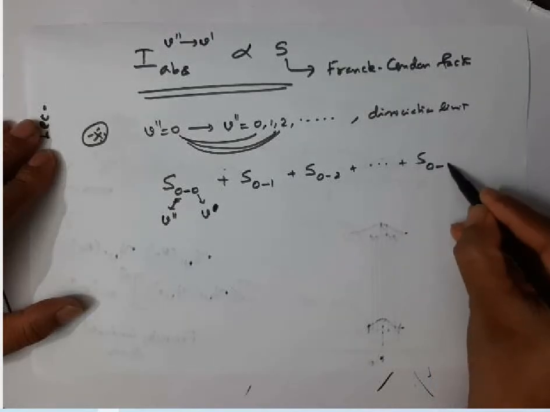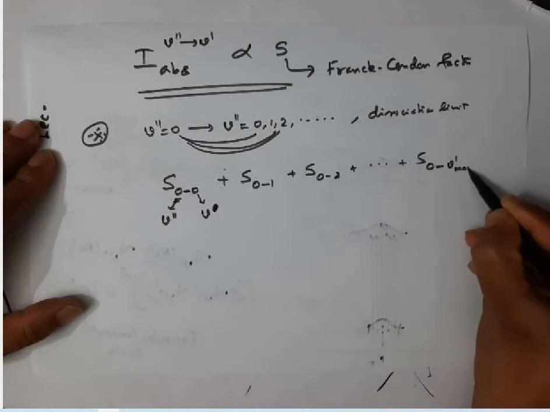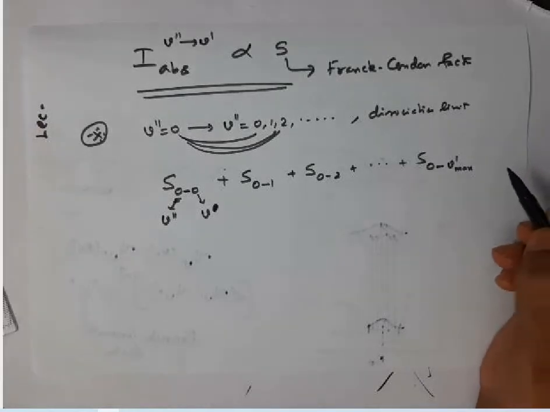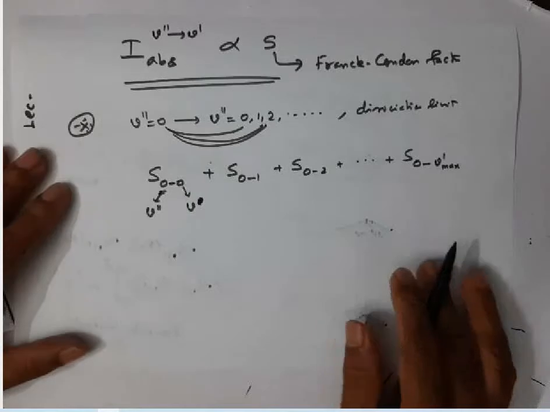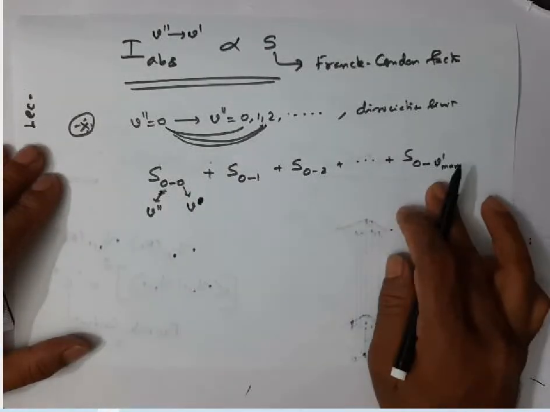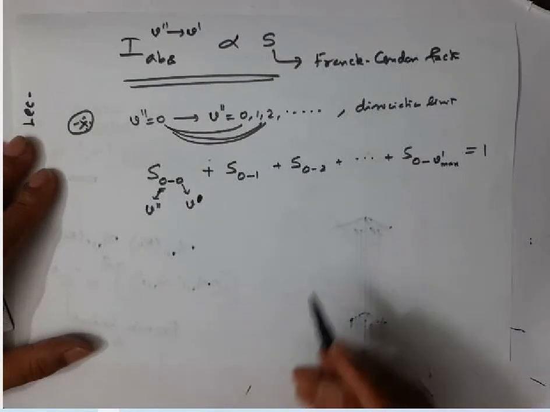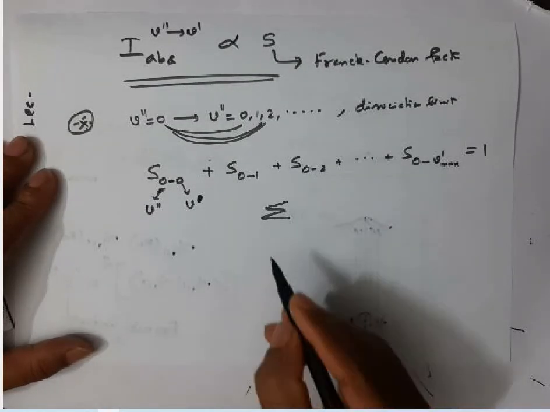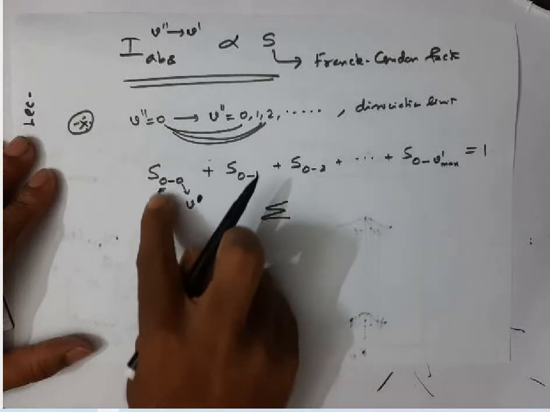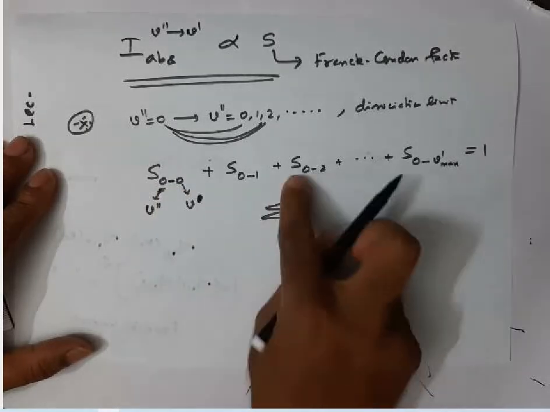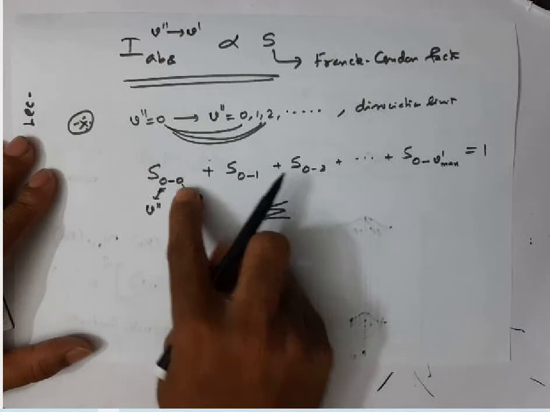Let me represent that as V prime max. Above that the molecule will dissociate. If you sum up all these Franck-Condon factors, the value is equal to 1. Or I can write simply the summation. Listen here, the ground vibrational state is the same, 0, everywhere. Only the V prime state changes.